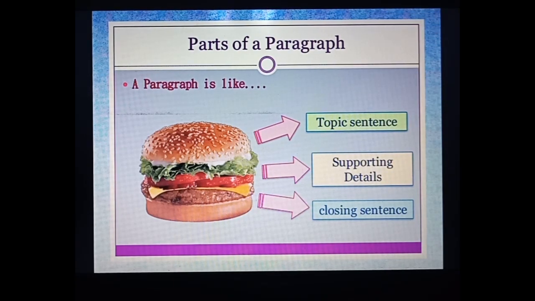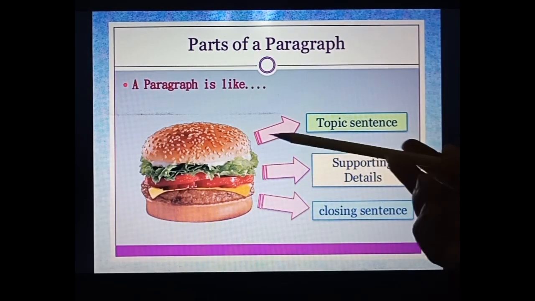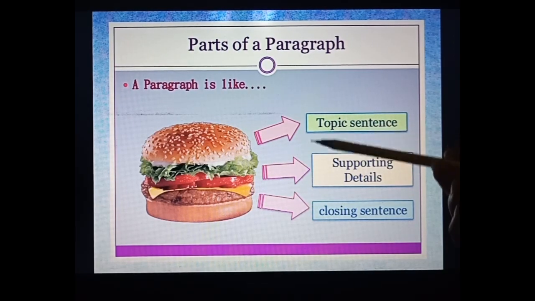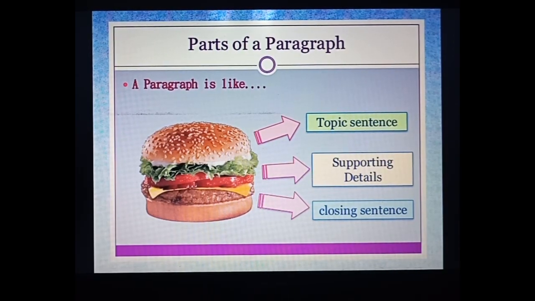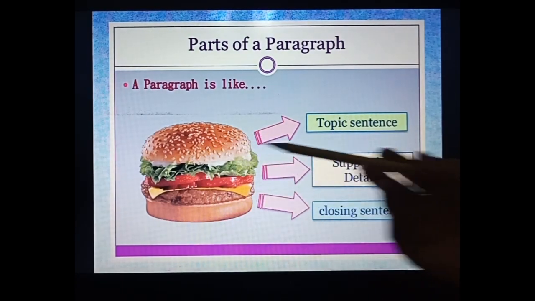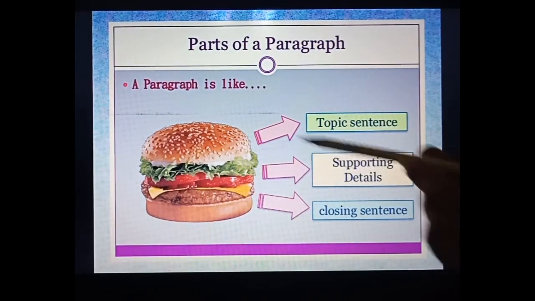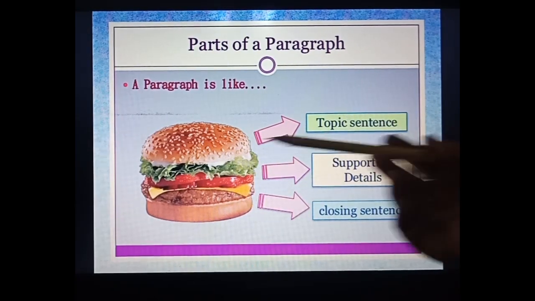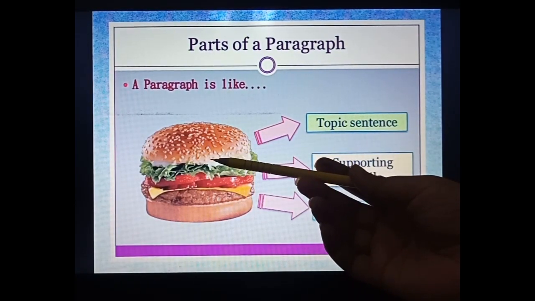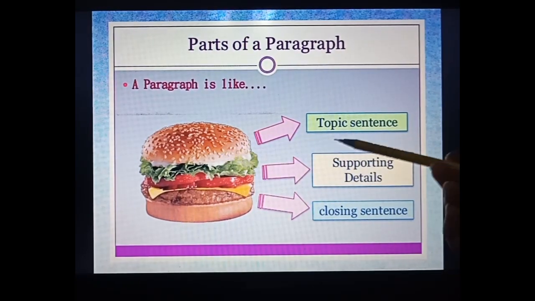Now by this picture we can easily understand a paragraph is like a burger actually. How? See, the first one I said topic sentence. Whatever your topic of the paragraph, that has to be introduced in the first starting 2 or 3 lines. That is called topic sentence. Like here the first part of the bun, same as that is your topic sentence.